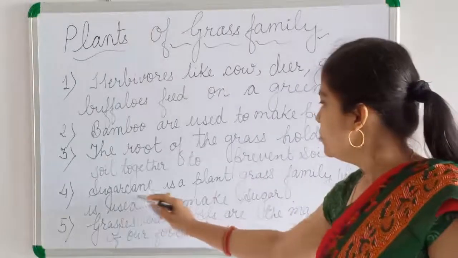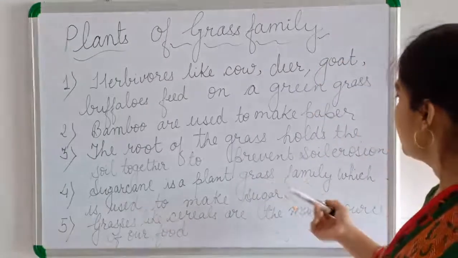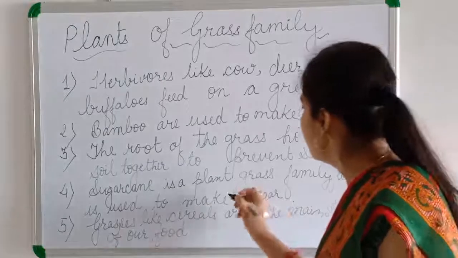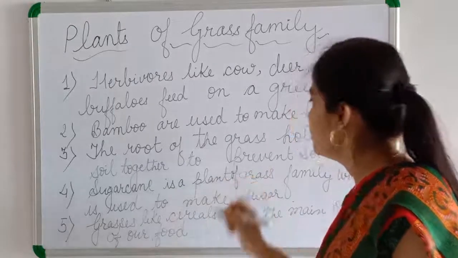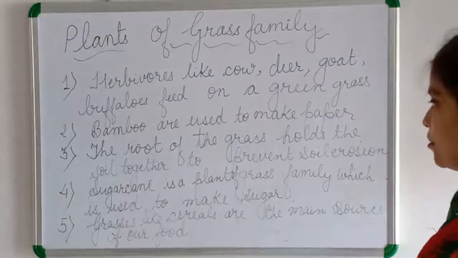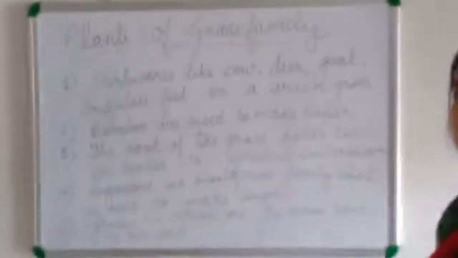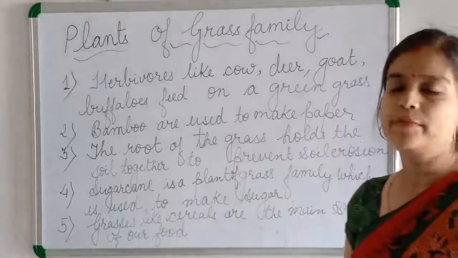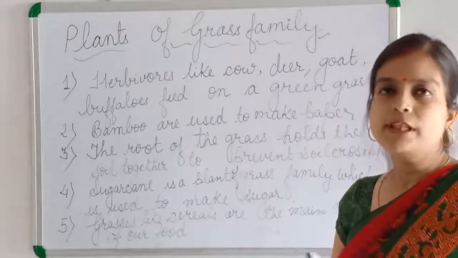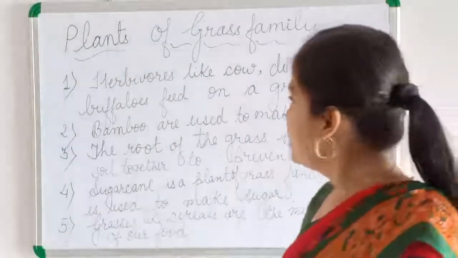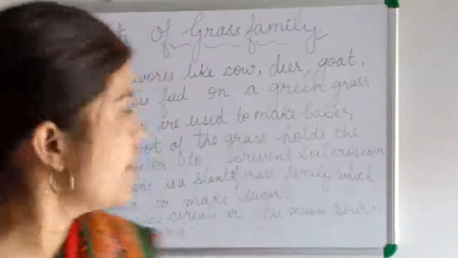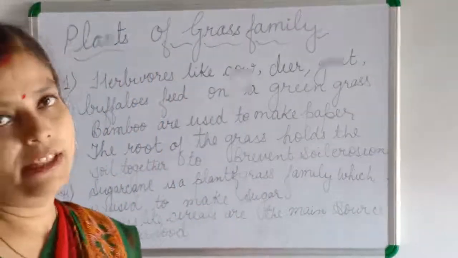Then sugarcane is a plant of the grass family which is used to make sugar. So sugar also we are getting from plants of the grass family only, and the cereals like paddy, bajra, maize, wheat are the main source of our food. So here we can see that plants of the grass family are very useful for us. That's all for today.